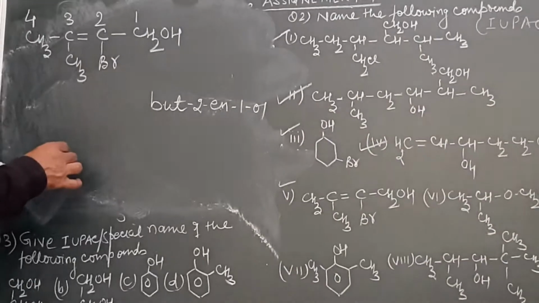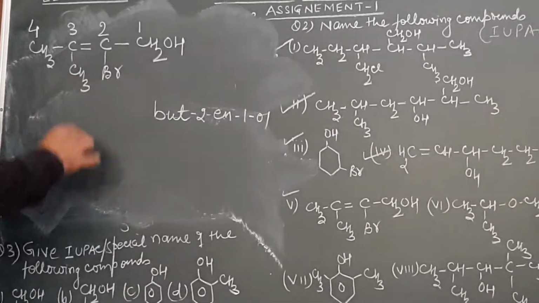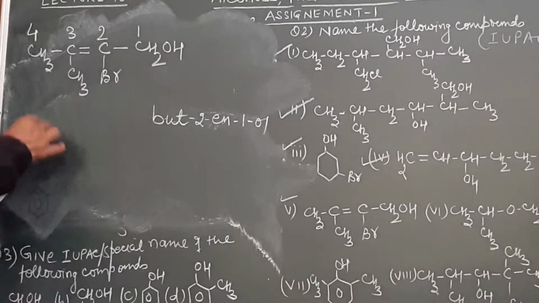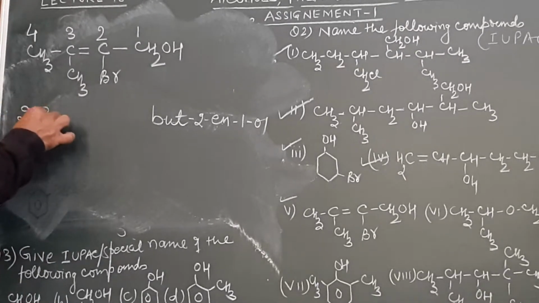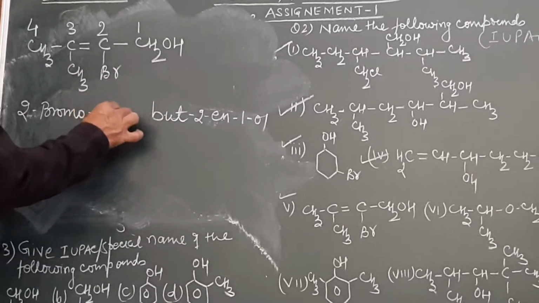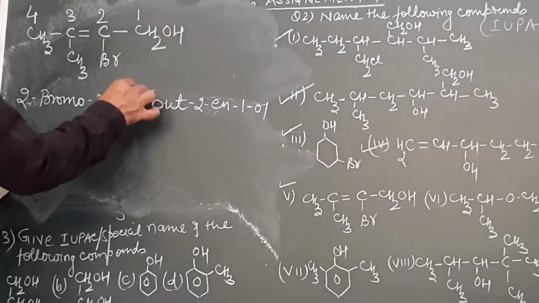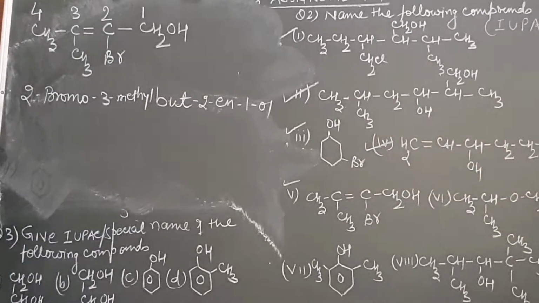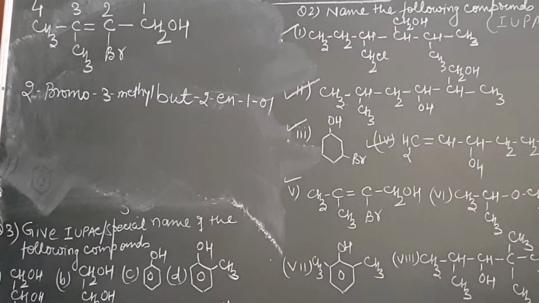At number 2 position, what is present? Bromo. Number 3 position, what is present? Methyl. In the alphabetical order, this will be 2-bromo and then 3-methyl. 2-bromo, 3-methyl and then but-2-en-1-ol. I think this should be very clear.